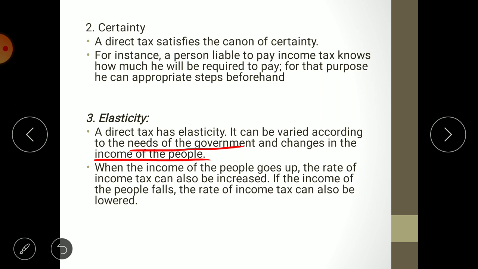As I told you earlier, in a boom the income of the people increases, so the tax rate will be heightened, and in a recession people's income falls and the tax rate also falls. So that is the elasticity, meaning flexibility, changeability. Elasticity you can compare with a rubber. If you stretch it, it gets stretched, and if you loosen it, it gets contracted. Increase also happens and decrease also happens.